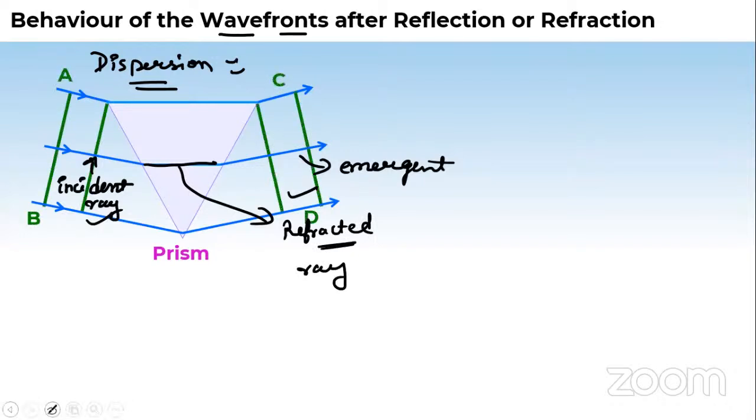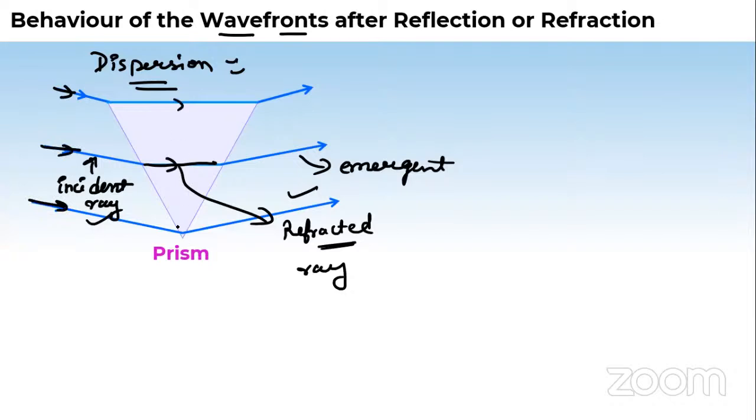Now you are able to clearly see on the slides what the wavefront picture is here. The ray direction is giving you the wave direction. And we know the direction of the wave is shown by a perpendicular to the wavefront. So if I join all the points in continuity with the direction, I'll get a plane. It means the wavefront is, is it circular, spherical, or planar? We can say it's a planar wavefront.